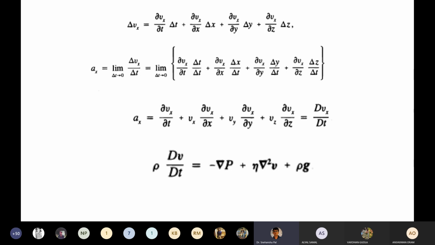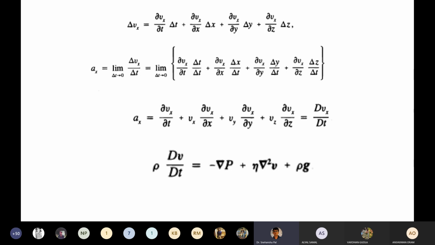It is also known as the material derivative. Somebody may call it the material derivative, but this is a substantial derivative, meaning it has a space component, since you take the derivative with respect to space, and also time. Time and space are both incorporated, so it is called the substantial derivative.